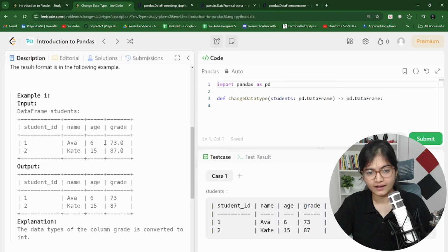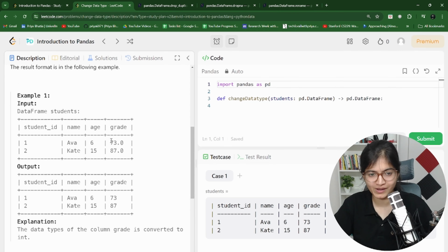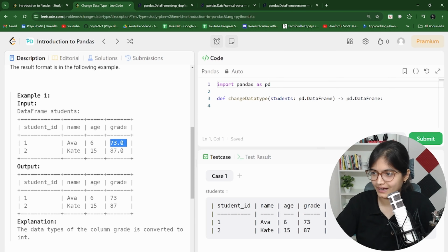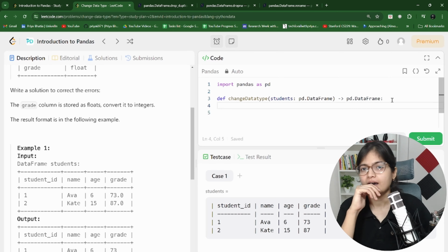It's interesting. Sometimes, again, this is one of the very widely used functions which you are going to use in your daily work, right? For example, here they have provided us a grade column, and what they are saying to us is to convert that grade column from float to integer. Okay.